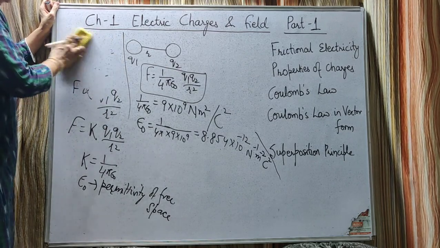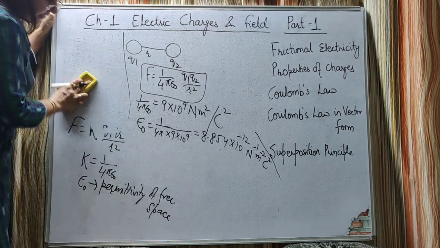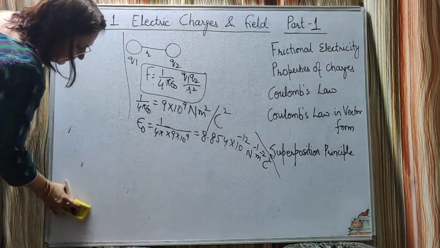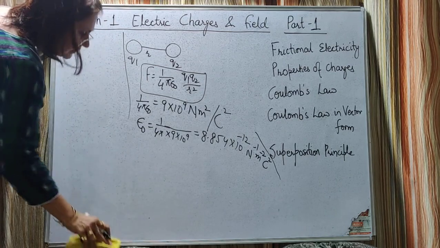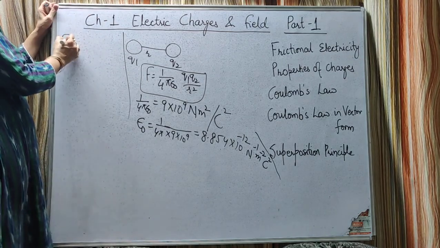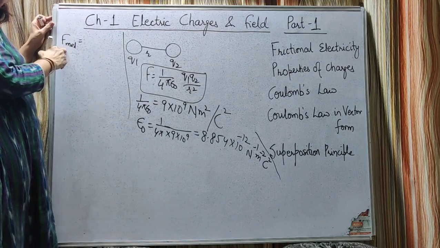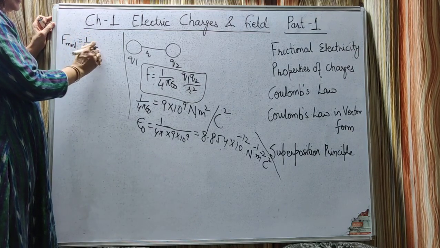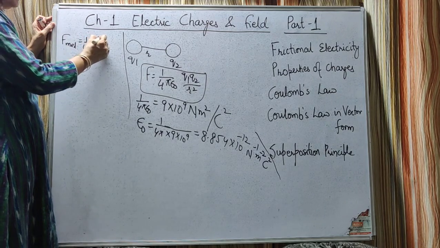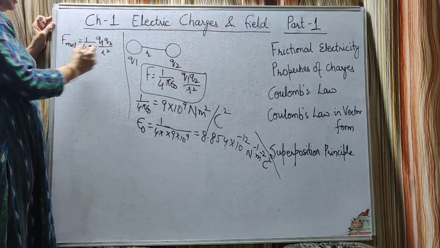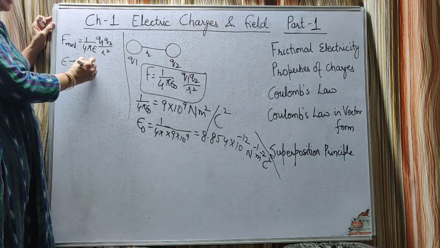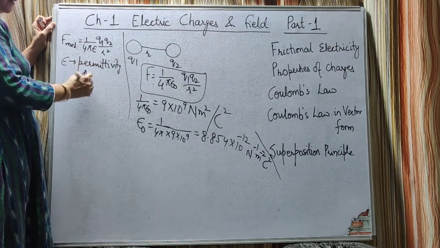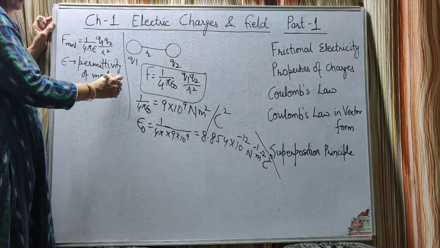Now if the charges are placed in some medium, like in a dielectric medium, dielectric means insulating medium, then the force between the charges will be given by 1 upon 4 pi epsilon Q1 into Q2 upon r square, where this epsilon is called the permittivity of that dielectric medium.